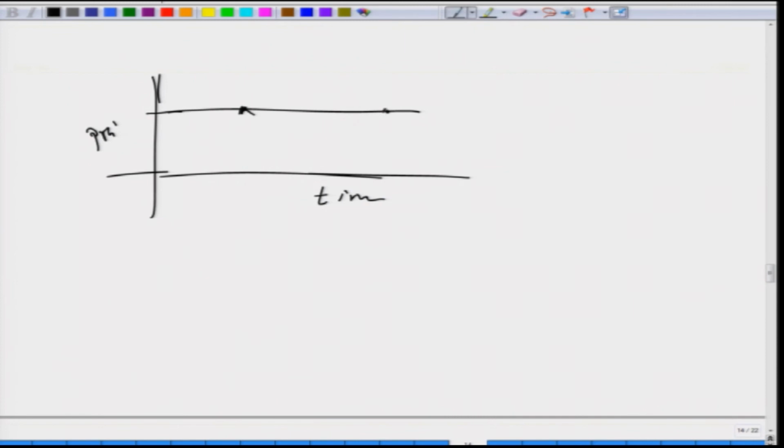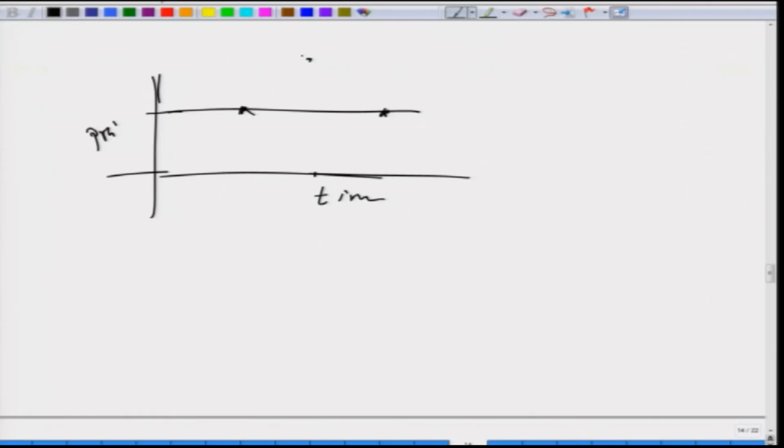So, somewhere in between these two times, there will be a time where the velocity is going to be 0, because Rolle's theorem is saying that there will be a point c somewhere in the open interval (a, b), where f prime of c is going to be 0, that means velocity is going to be 0. Suppose you throw something, then it goes up and comes back to the same position, so obviously at some point of time the velocity is going to be 0.